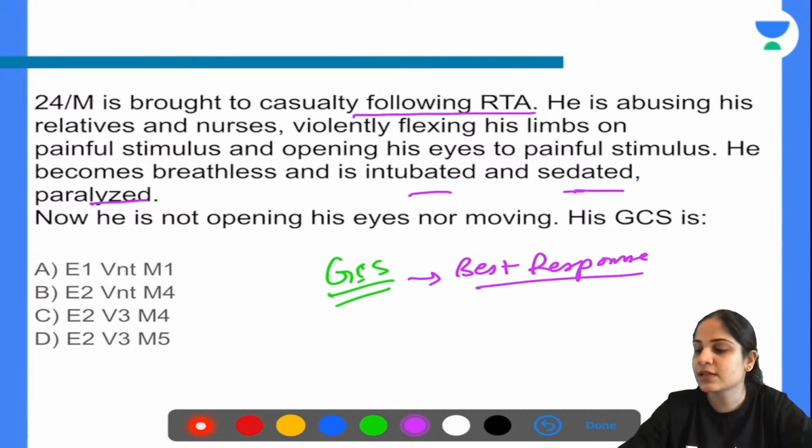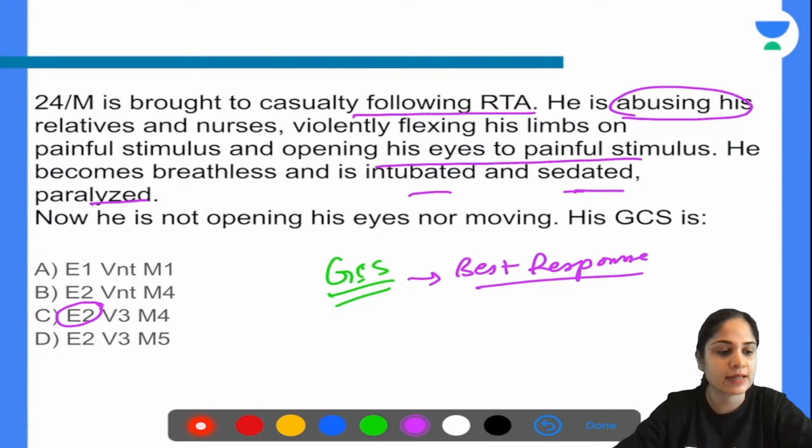So what is the best eye response of the patient? What is the best eye response over here? He is opening his eyes to painful stimulus. So that becomes E2. Then what is the best verbal response that he has? He is having inappropriate words. He's abusing everyone. So that is inappropriate words.